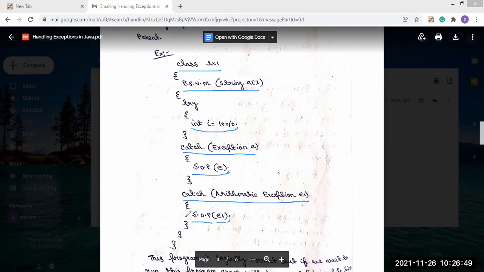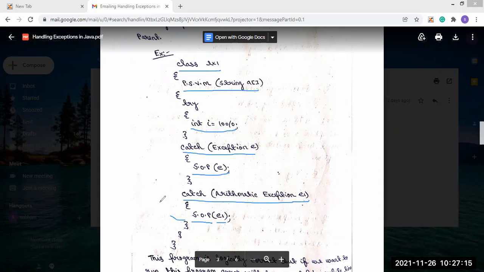So if the catch blocks are arranged like this, there is an error, because the Exception class is the superclass, the parent class of the arithmetic exception class. So the order is parent then child, but we have said that the order should be first child then parent.